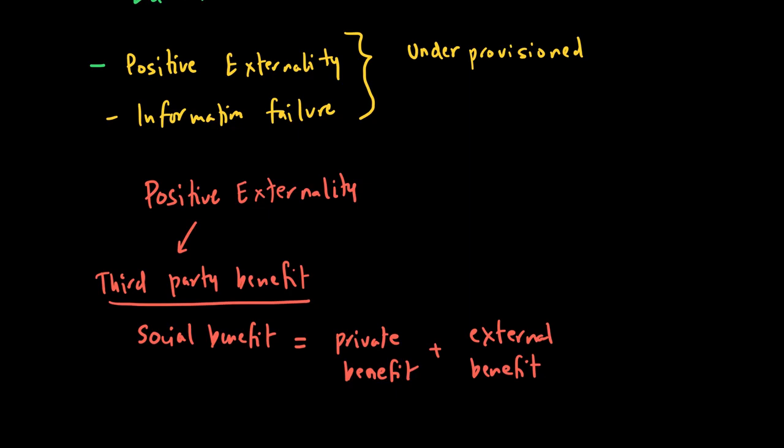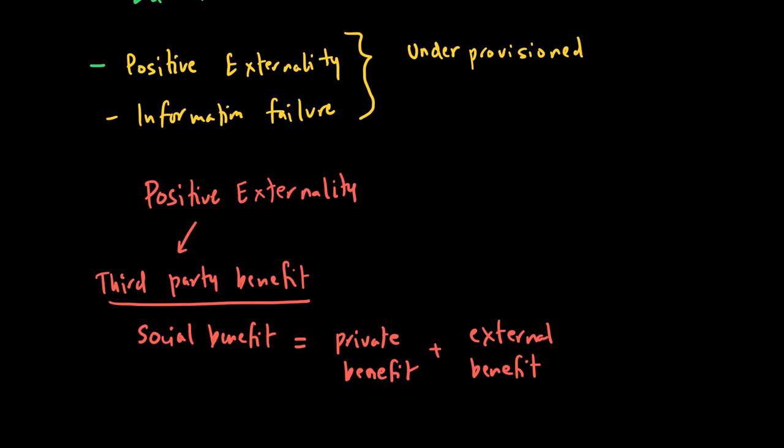Another good example of a merit good is healthcare. If you consume the right amount of healthcare, then you are healthy, and you're benefiting yourself. So there's a private benefit, but there is an external benefit as well, because you are keeping yourself healthy, which means more productive for society, and you live longer. Society's expenditure on fixing you later when you are really ill will be much lower. So there is an external benefit that you provide to society by consuming the right amount of healthcare.